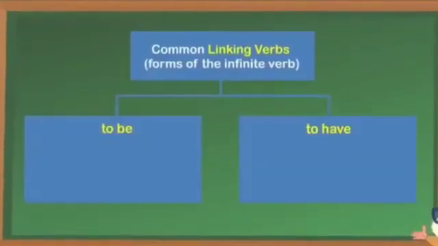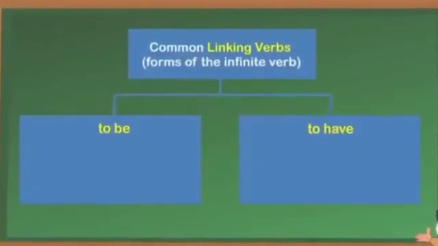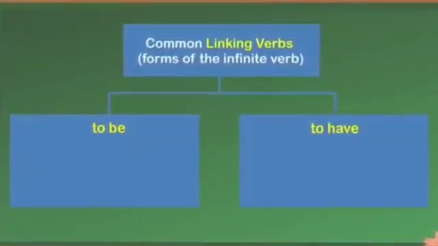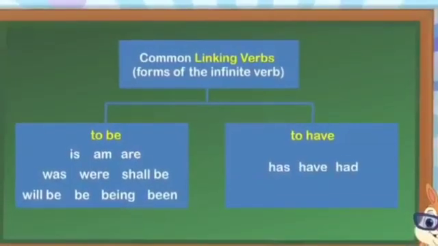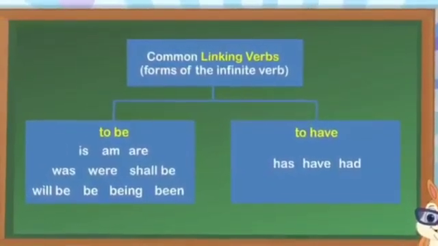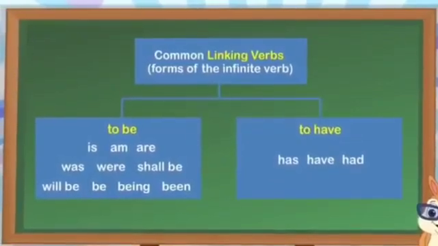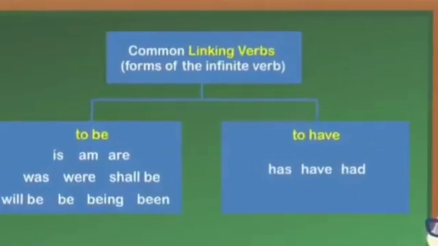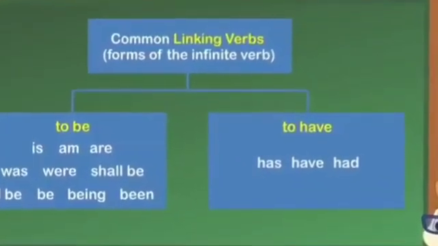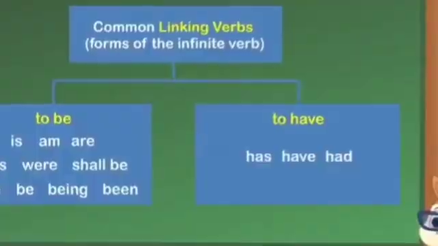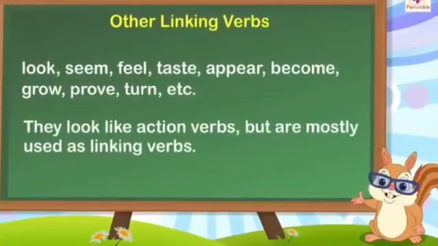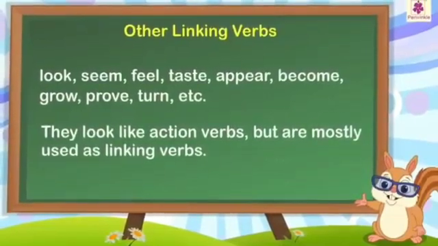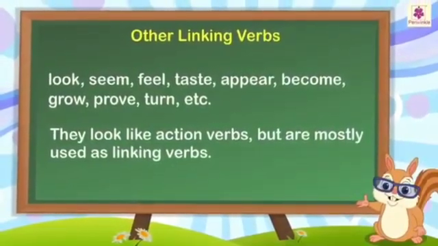Common linking verbs are forms of the infinitive verbs to be and to have. To be verbs are is, am, are, was, were, shall be, will be, being, been. And to have verbs are has, have, had. Other linking verbs are look, seem, feel, taste, appear, become, grow, prove, turn, etc.